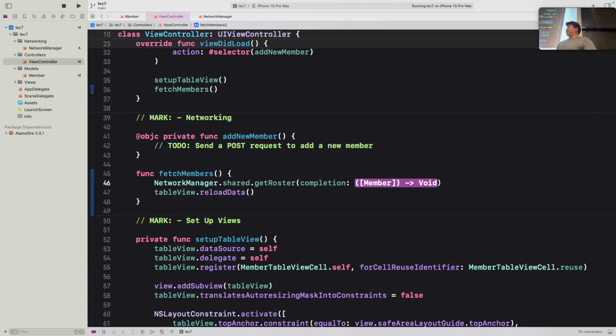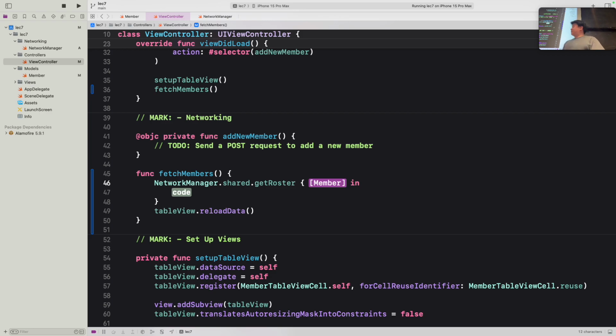So what we want to do now is specify, I guess, an anonymous function that doesn't really have a definition. If you press enter on this highlighted area here, you'll see that it auto-completes, and you can treat this as the parameter. So we're going to name that members. And this is the function where whatever code we put into this code chunk here is going to be executed after that request is completed.